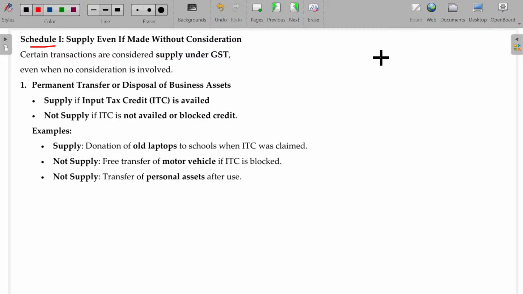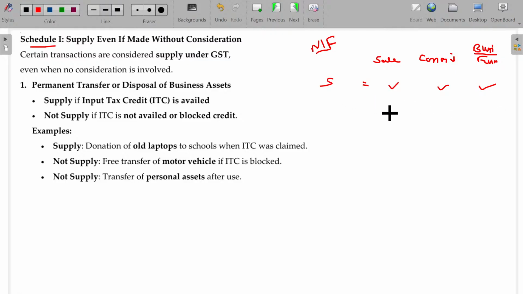One is sale. Another one is now or later, you can forget about that. Second condition being there should be consideration. Third one should be related to the business or furtherance of business. It's very simple. All the 3, of course consideration, then this will be supply.